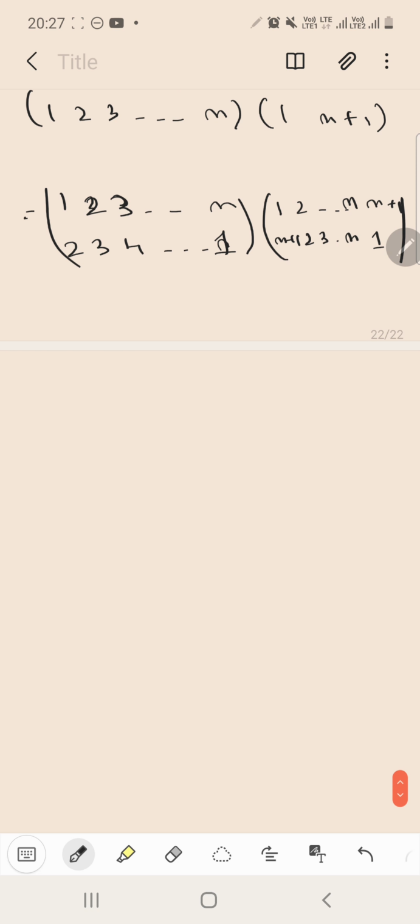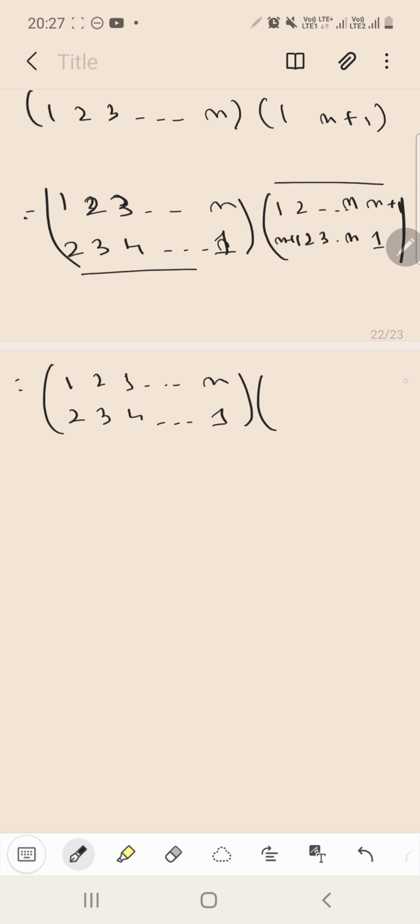Now what we need to do here is that we will be replacing this and this to be same. So we get 1, 2, 3 up till n, 2, 3, 4 and 1. So the upper row becomes 2 3 4 up till 1. Okay, now see, here is something a bit different. When we will be multiplying them, we need to make sure that the above and this one is the same. Okay, got my point?